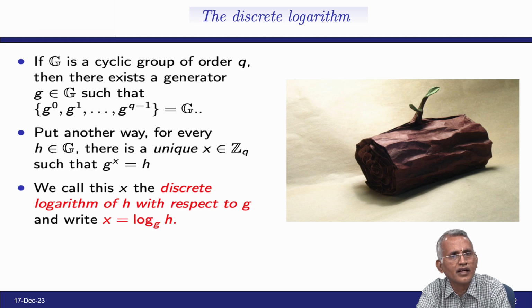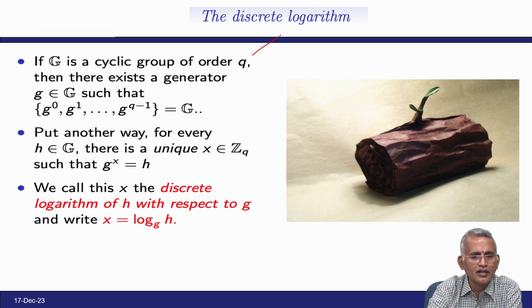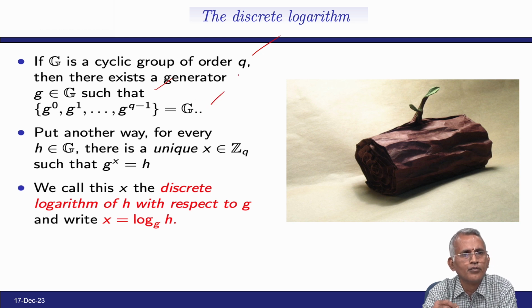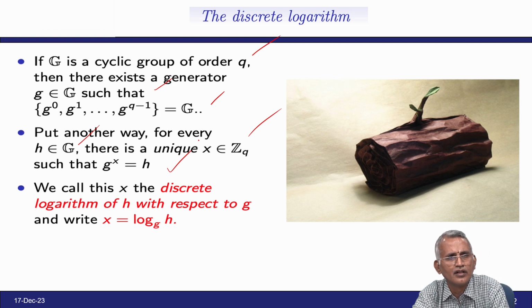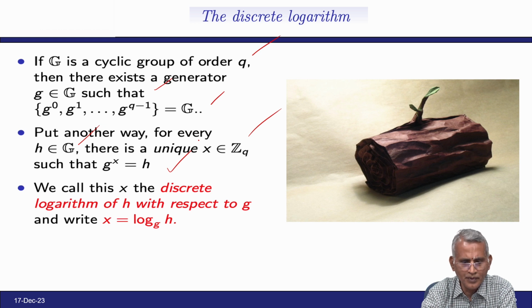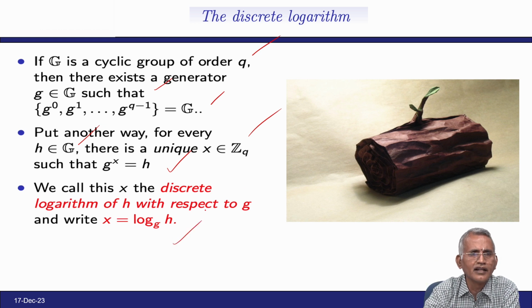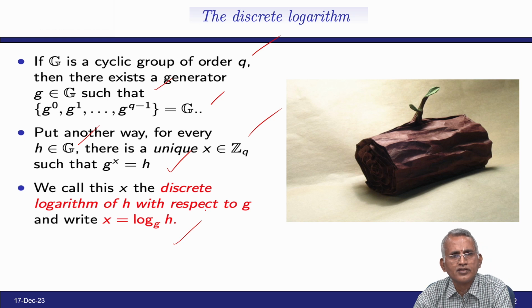Now, if G is a cyclic group of order q, then there exists a generator g in G such that g power 0, g power 1, and so on up to g power q minus 1 equal G. Put another way, for every h in G there is a unique x in Z_q such that g power x equals h. We call this the discrete logarithm of h with respect to g, and we can write x equal to log h base g.